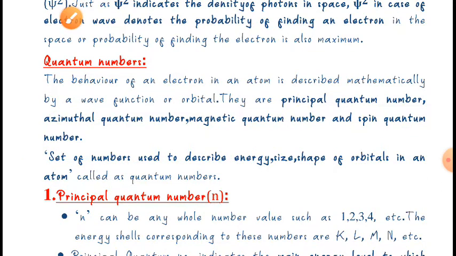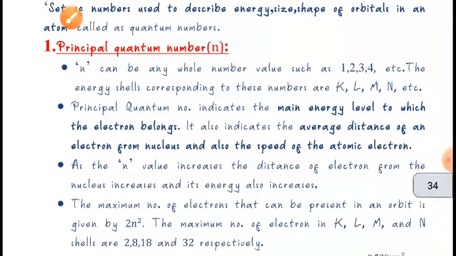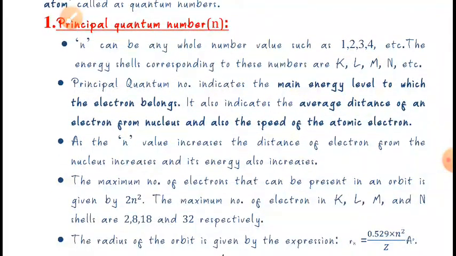One by one we will see what the principal quantum number is and what the azimuthal quantum number is. As we have seen, Bohr assumed that the electrons in an atom revolve around the nucleus in a circular orbit or shell, and each orbit or shell he called an energy level.